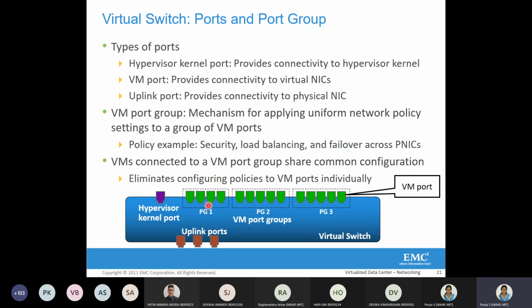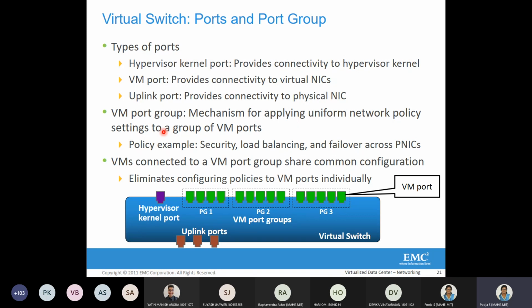That is VM port. VM port means the virtual machine gets connected to this virtual switch via virtual NIC. So that virtual NIC gets connected to this VM port so that it gets connectivity to this virtual switch. The hypervisor kernel port is basically to provide connectivity with the hypervisor. The uplink ports are basically to provide connectivity with the physical NICs, which is connected in turn to the physical network. So we have something called port groups.